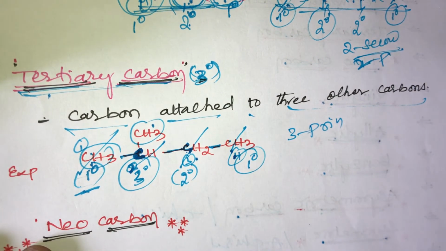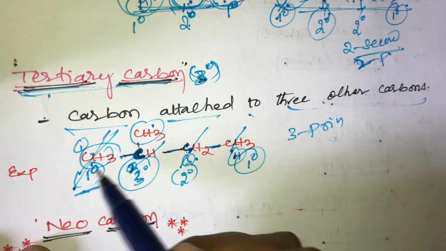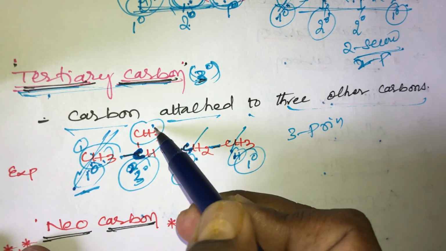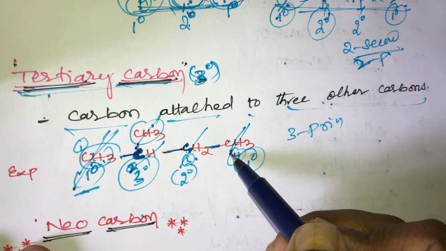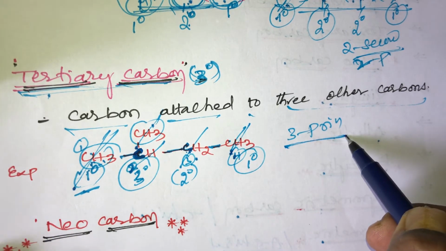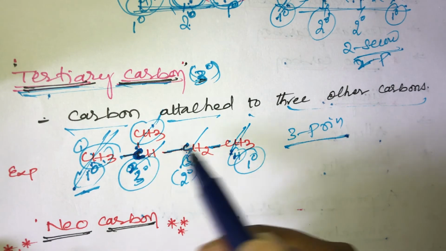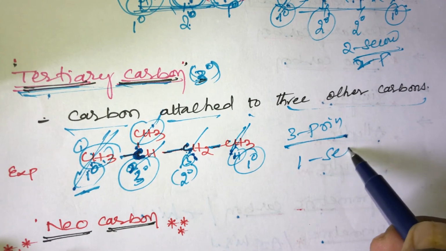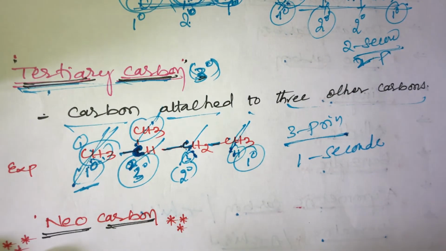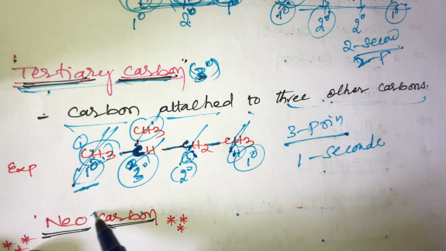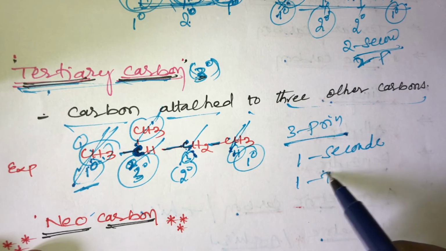Primary carbon means when a carbon is bonded with only one other carbon. So this is also primary carbon, because it is attached with only one carbon. This is also primary carbon and this is also primary carbon. So these are 3 primary carbons, and this is the secondary carbon. This carbon is attached with the left side and right side. One secondary carbon and another one tertiary carbon.